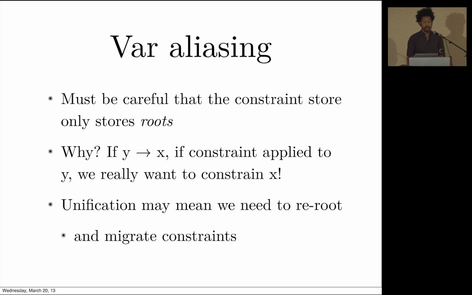And then unification makes this even trickier because you'll have two logic vars which don't have concrete values, which both have domains. The user unifies them together. Then you need to do some switcheroos. Specifically, you need to repoint, merge the domain information, and if there are constraints, you need to migrate them. So way back earlier when I was talking about migrate, that's what the constraint store knows how to do. It knows when you point two vars together that you need to do some extra work.